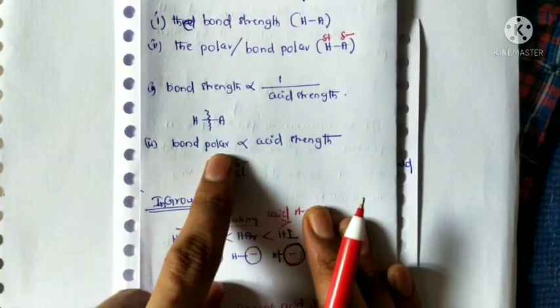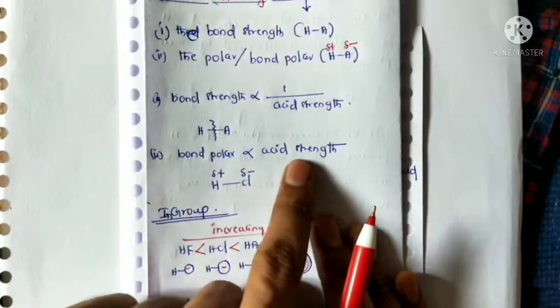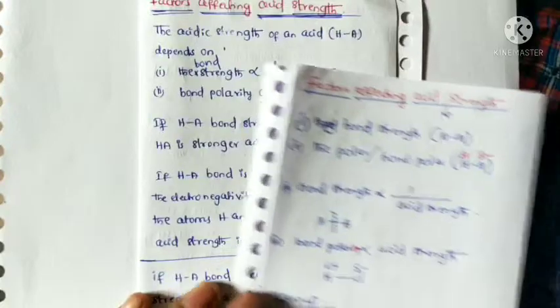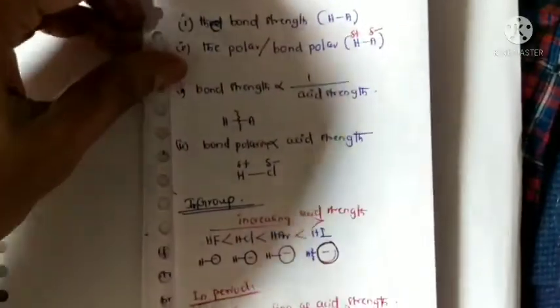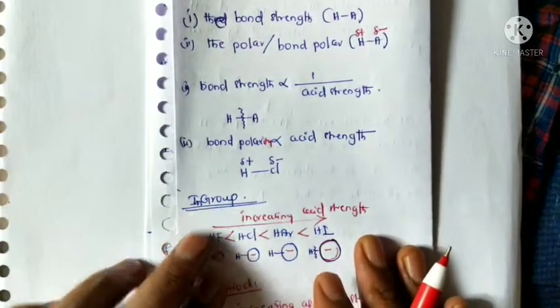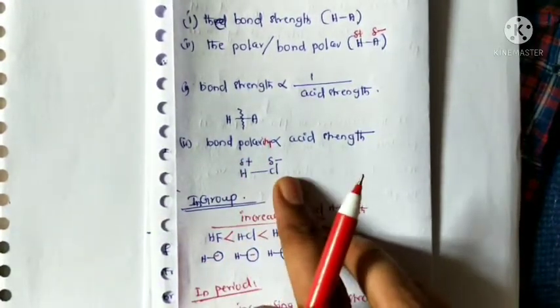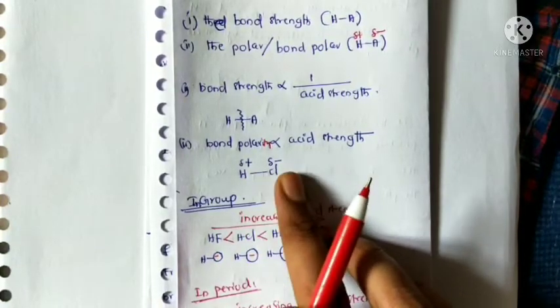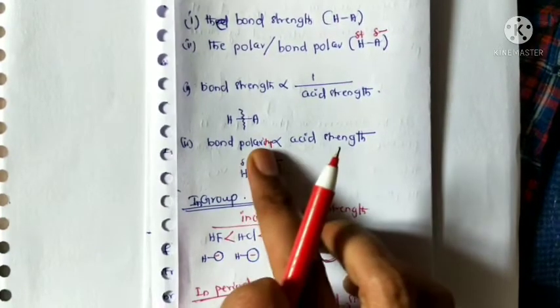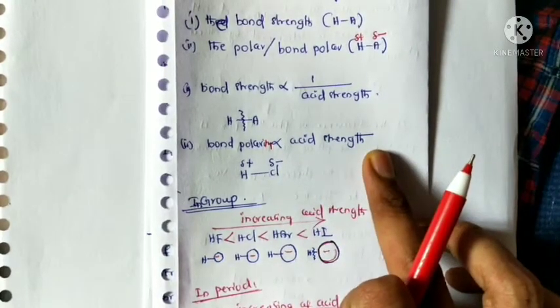Next, polarity of bond is directly proportional to acid strength. Bond polarity means electronegativity difference. If the electronegativity difference is high, then bond polarity is high, then acid strength increases.